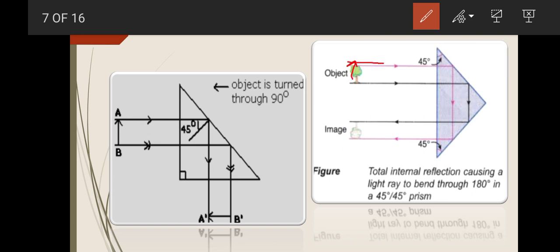One light ray is incident from its upper part and the other from its lower part. They are striking the surface of this prism at an angle of 90 degrees. They will pass unbent, and when they strike the inclined surface, what will happen? There will be total internal reflection there.